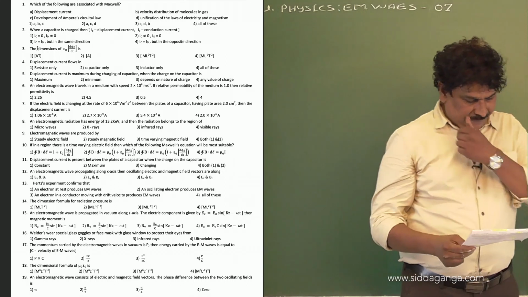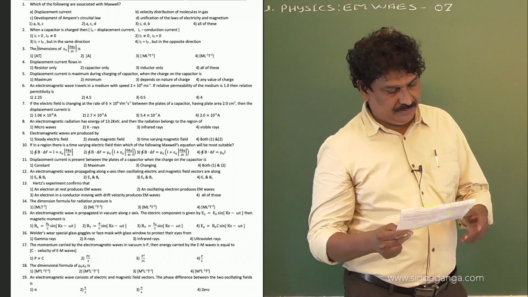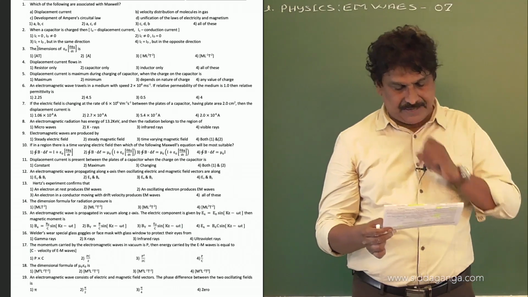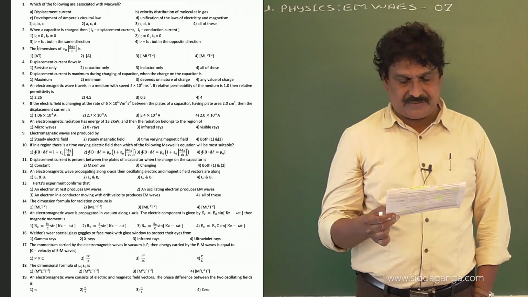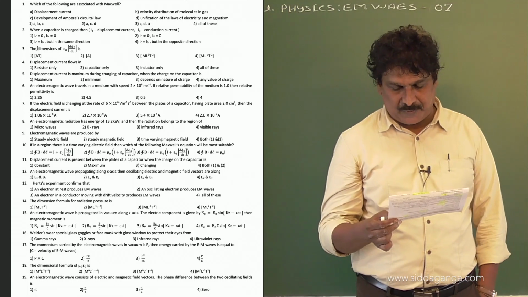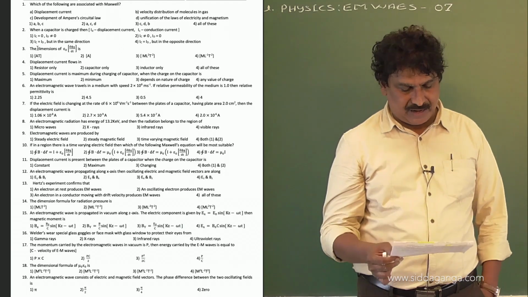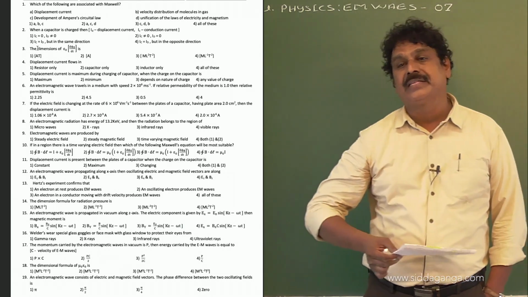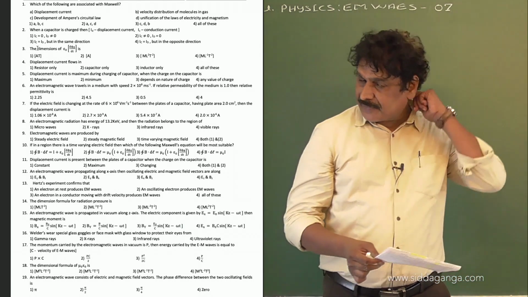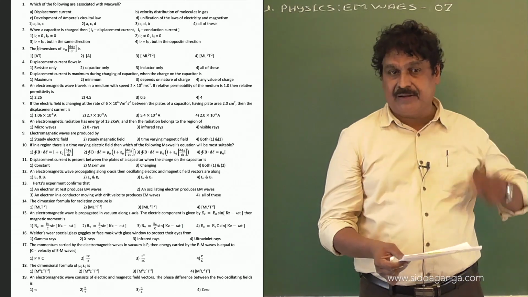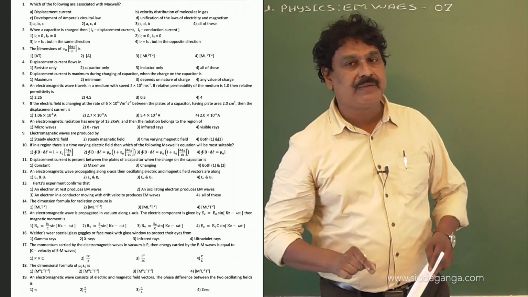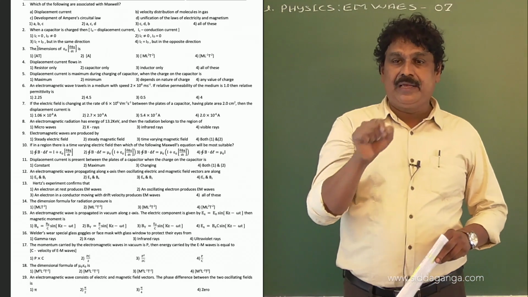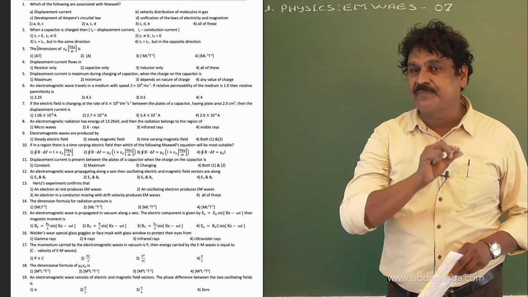Now question number 16. Welders wear special glass goggles, or a face mask with a glass window, to protect their eyes from gamma rays, X-rays, infrared rays, ultraviolet rays. You might have seen a welder in a workshop while welding two parts of a machinery, he uses a mask. When welding is taking place, a spark is produced.